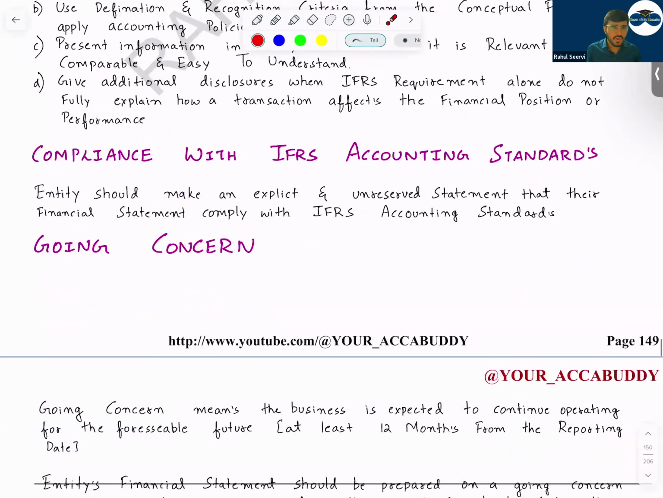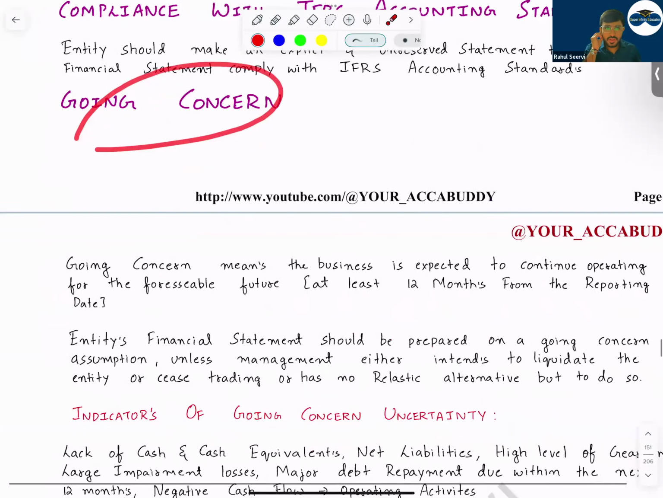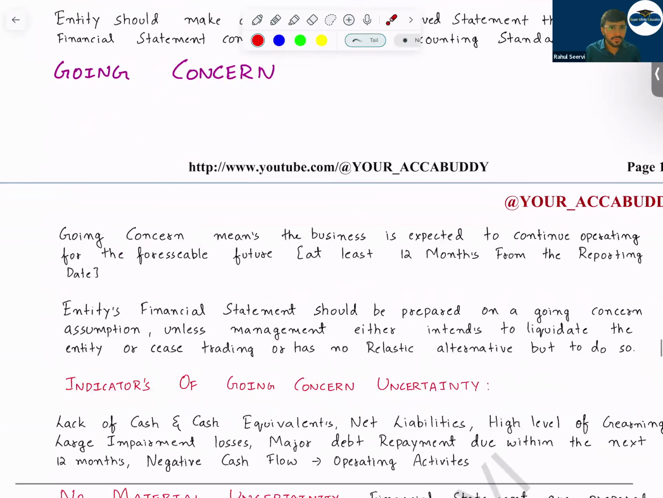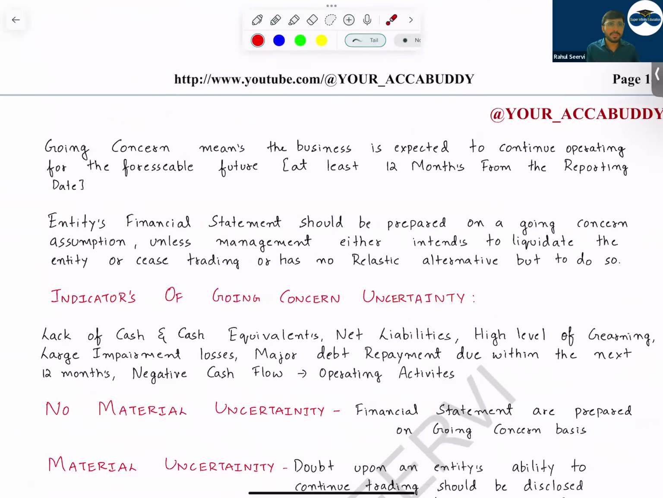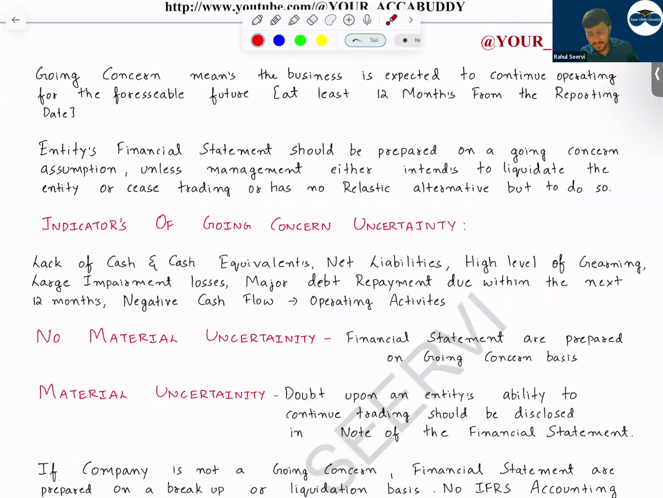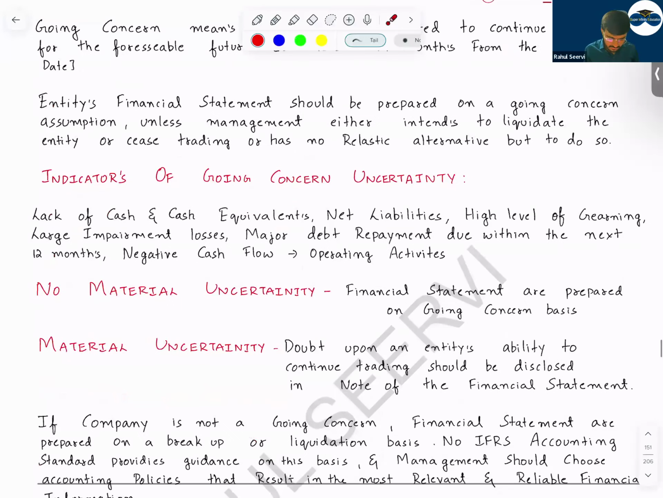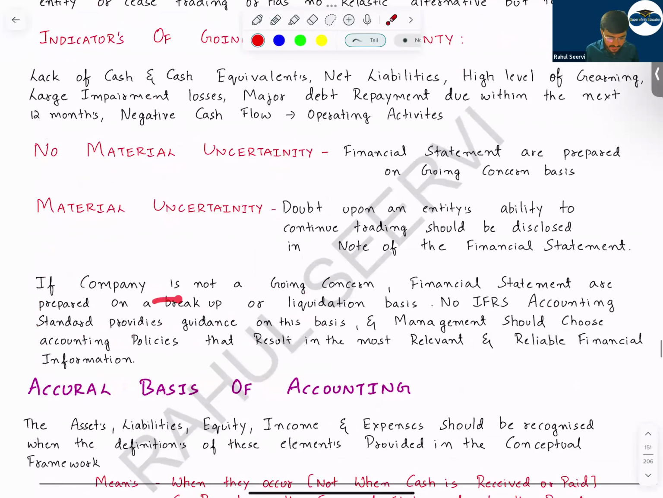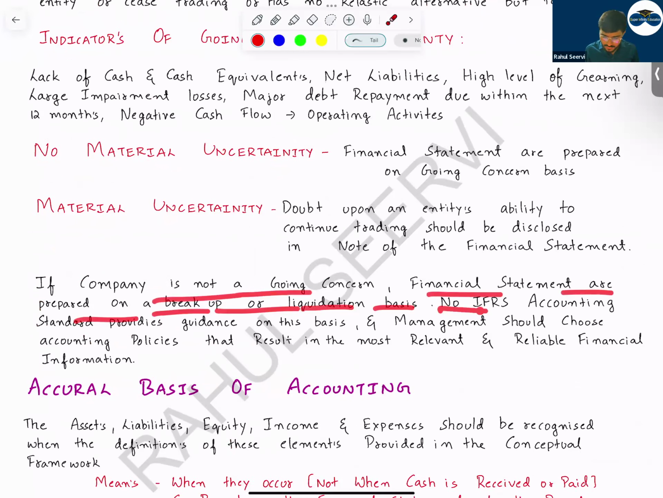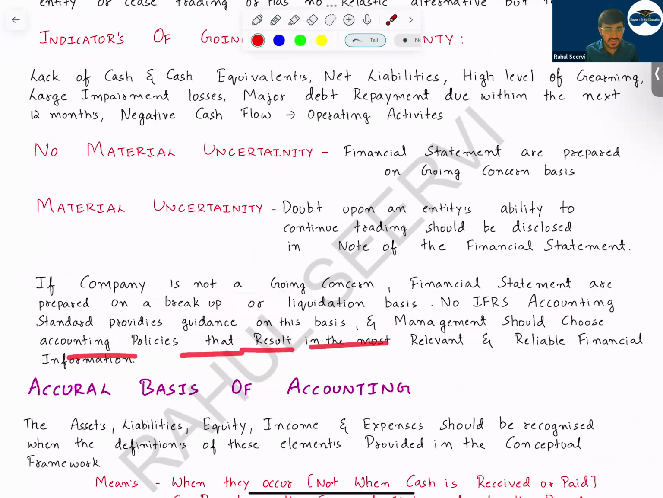Then going concern. Going concern means what? The business will continue for the foreseeable future. And if the business is unable to continue in the foreseeable future, then what do we do? We prepare the balance sheet and P&L on the liquidation basis. If the company is not a going concern, financial statements are prepared on a breakup or liquidation basis. No IFRS accounting standard provides guidance on this basis, and management should choose an accounting policy that results in the most relevant and reliable information. Any IS and IFRS will not provide, but they should choose the accounting policy which best suits the company, which is best for the company.